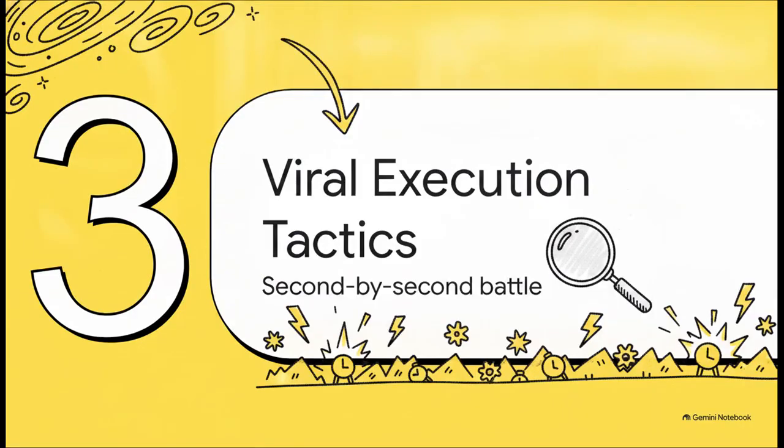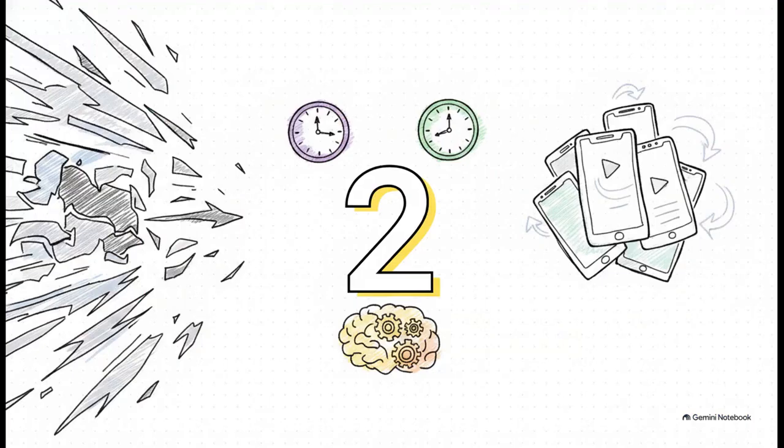Section 3. Tactics for viral execution. Let's move on and see how this builds into the second-by-second battlefield. Having established the ultimate goal and the metrics that matter, the prompt shifts gears and forces the AI to get down into the dirt. This is exactly where theory turns into practice on the battlefield. And on that battlefield, the absolute most critical number is 2.